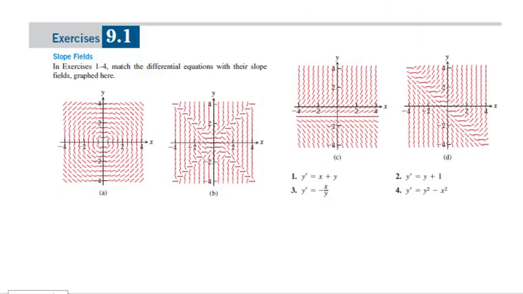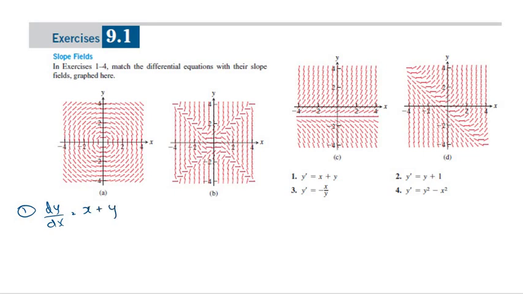The next thing we'll look at is the slope field. We are asked to match these differential equations with the slope field. Let's take the first differential equation: dy over dx, the slope, is equal to x plus y.